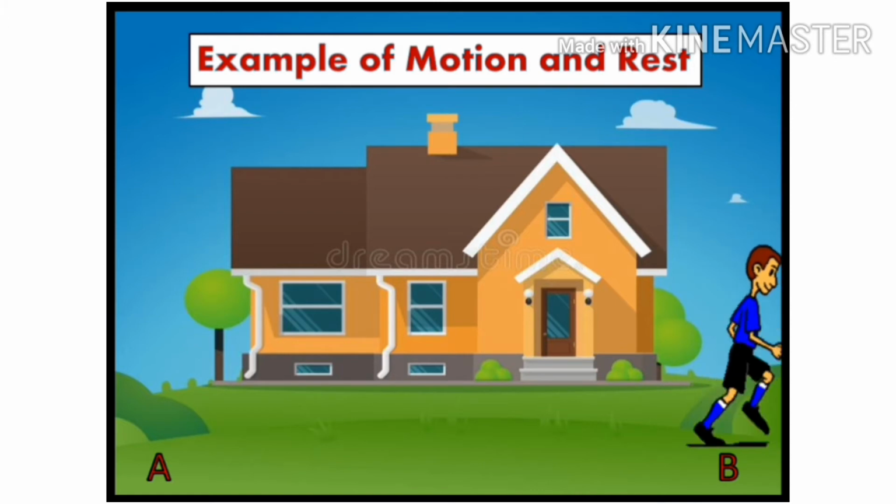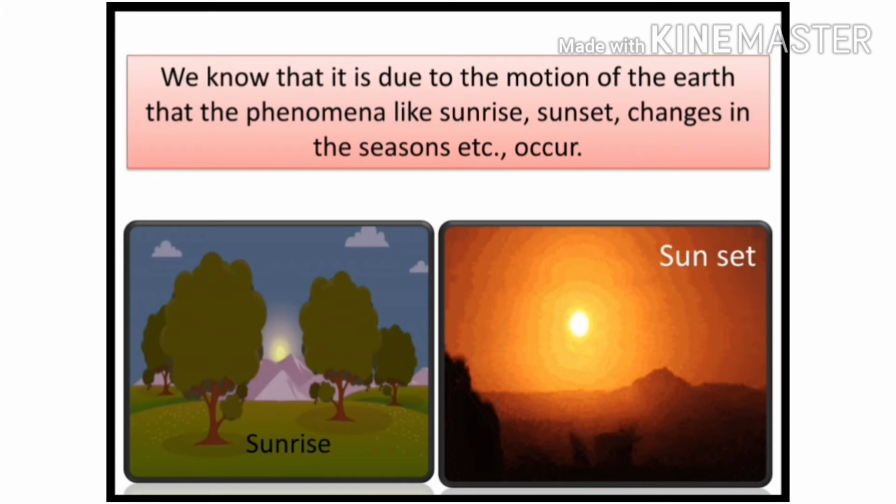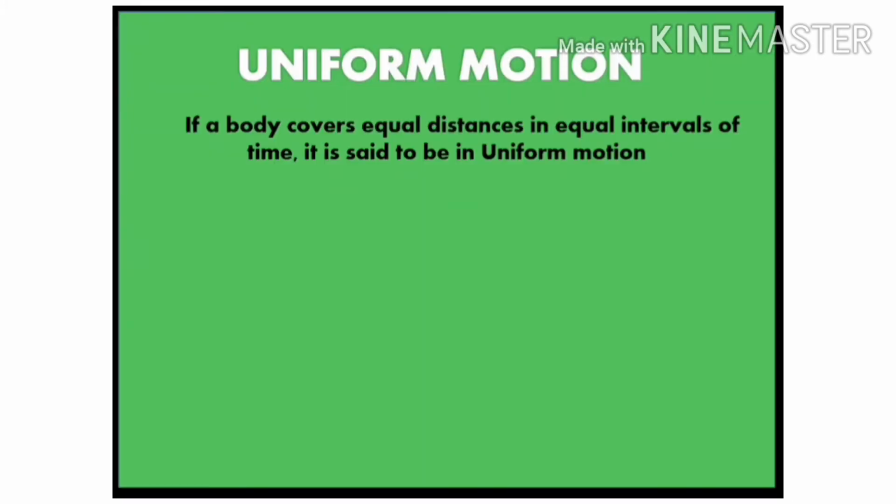A passenger flying in an airplane is moving with respect to the airport. Motion is very important in our life. We know that it is due to the motion of the earth that the phenomena like sunrise, sunset, changes in the seasons, etc. occur.